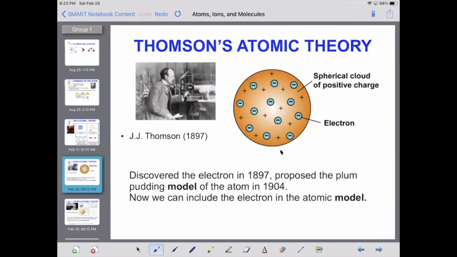Next came Thomson's atomic theory. In 1897, J.J. Thomson discovered the electron. His ideas brought about the plum pudding model. This is that there is a spherical cloud of positive charge with electrons dispersed throughout. And so this is the first time that we talked about having electrons. So this was a big step in the right direction.